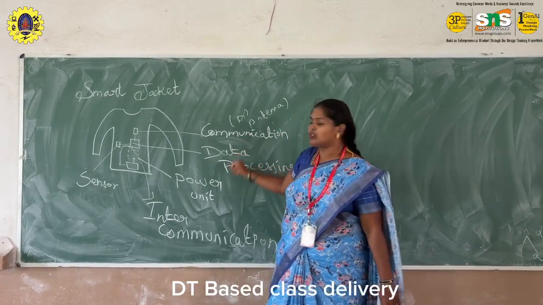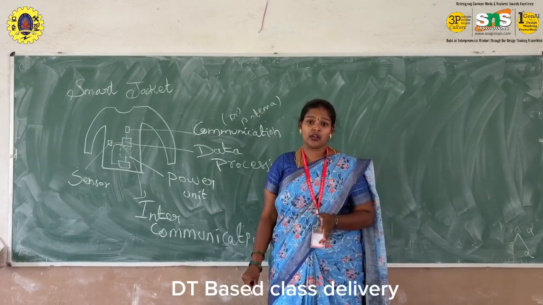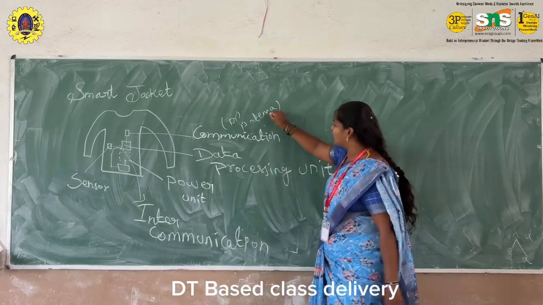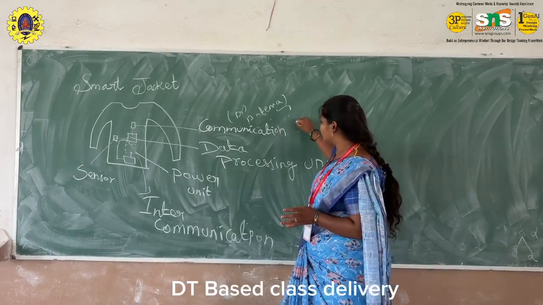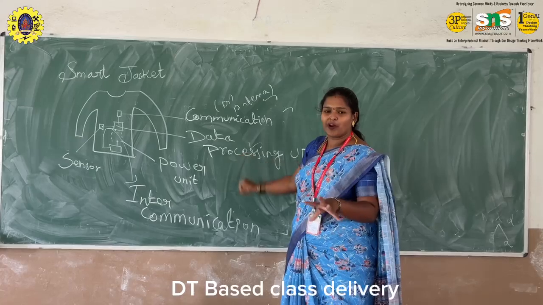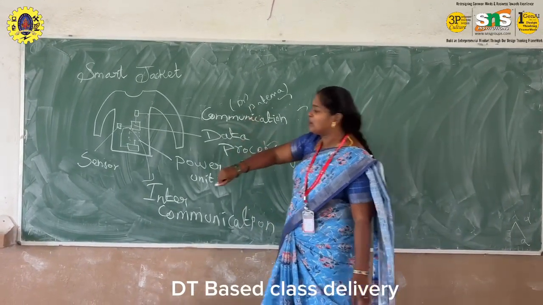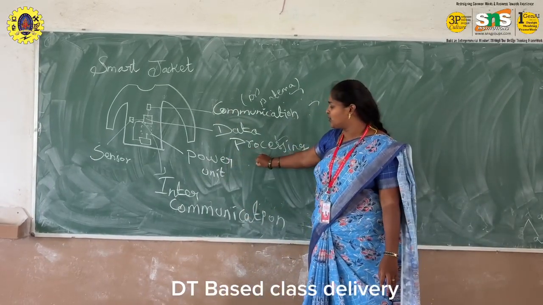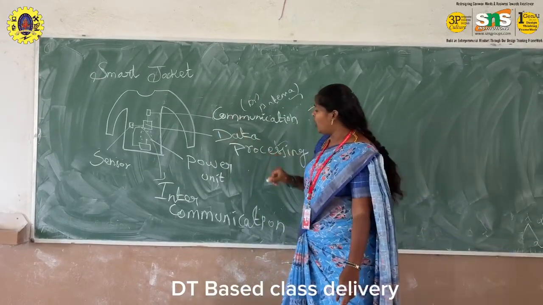Here I use the cellular communication technique, that is 3G, 4G, 5G. As of now, we have used 5G technology. By using this antenna, I will transmit and receive signals from other devices. And this is a processing unit. It is fully about processing the values of our body and calculating values from sensors. And next one is power unit. This power unit is used to supply power to all other hardware components.